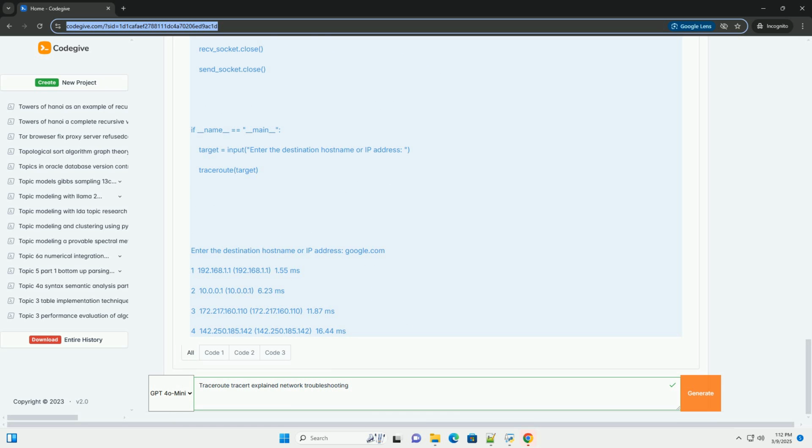Important considerations when interpreting output. Asterisks: an asterisk in the RTT field means that no response was received within the timeout period for that probe. This can indicate packet loss, a firewall blocking ICMP traffic, or a router that is not configured to respond to TTL expiration. Multiple asterisks in a row, especially for later hops, can suggest a network problem.